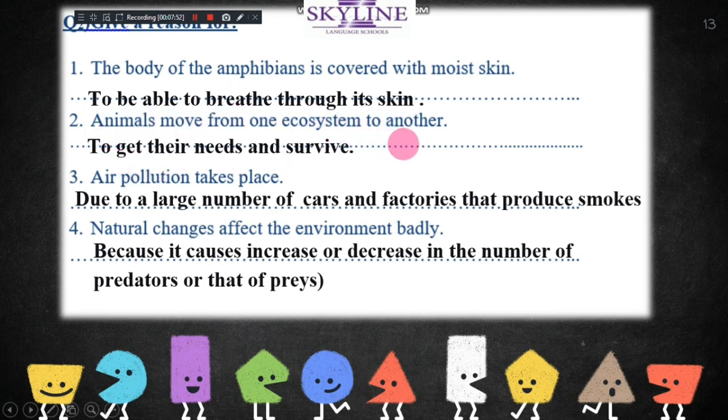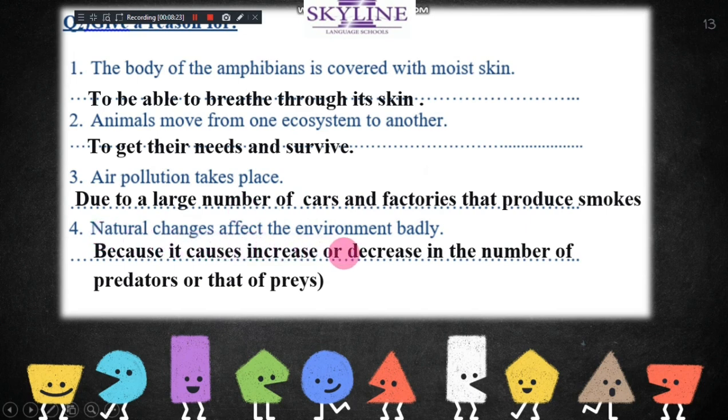Animals move from one ecosystem to another. Why can animals move from one ecosystem to another? To get their needs and survive. They need to find food. They need to survive in another ecosystem or environment that has less pollution. Air pollution takes place. Why is there air pollution? Because of the large number of cars and factories that produce smoke.